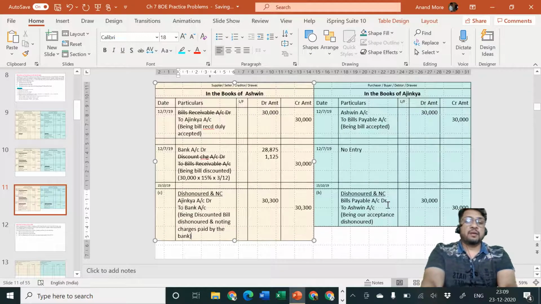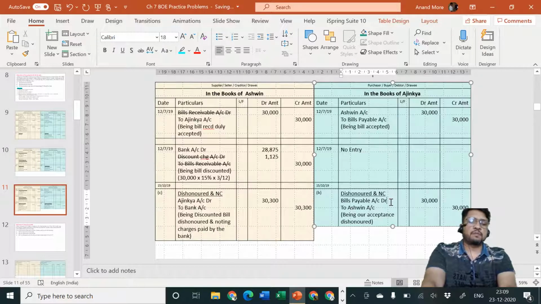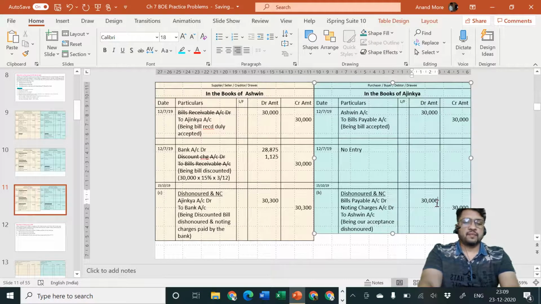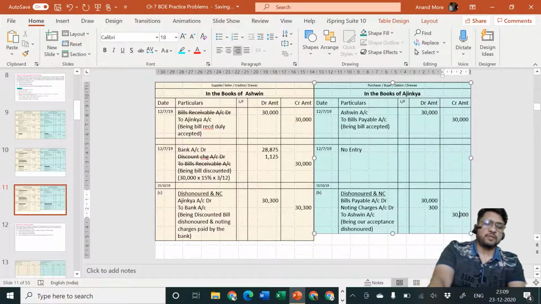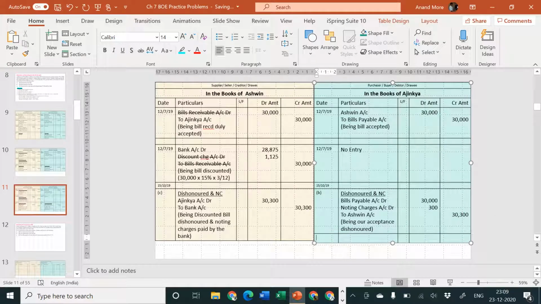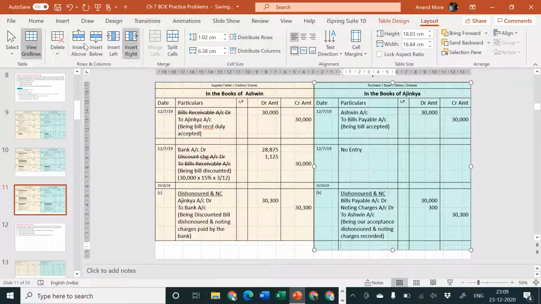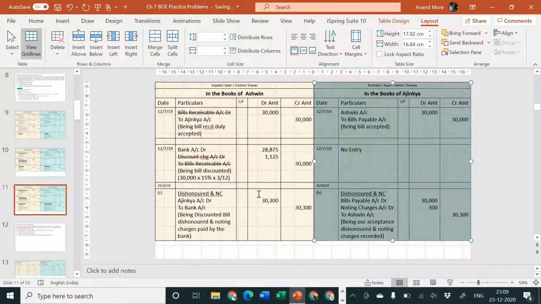Okay, but take the case of Ajinkya, the entry will be a little bit different now. Bills payable account debit rupees 30,000, noting charges account debit, because it is his own expenditure, amount is rupees 300, to Ashwin account, because we will have to pay Mr. Ashwin an amount of rupees 300. Let me disappear from the screen so it will be easy for you to understand. Being our acceptance dishonored and noting charges recorded. I hope it is easy for you to understand. Clear to all of you?